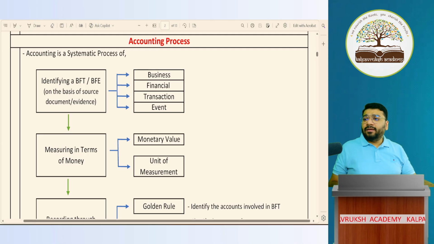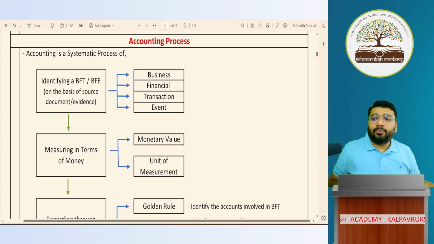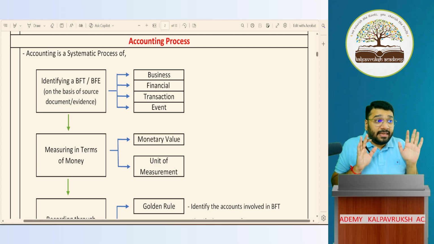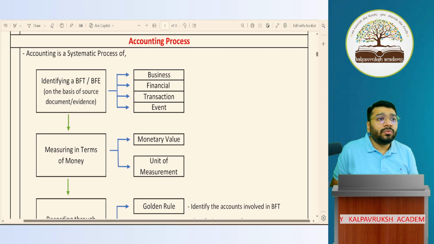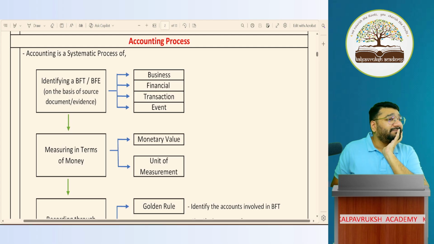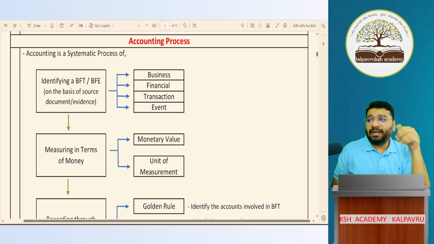Fantastic. So can those people tell me what is the accounting process that you've studied in 11th standard? Those who have not done classes with me in 11th, can you tell me what did you learn about the accounting process? What is the accounting process? You've done 11th with me, my dear, so you have by-hearted everything. I know what it is. I want other people to answer. What is the accounting process? Nobody? Okay, those who have done 11th with me, you tell me.